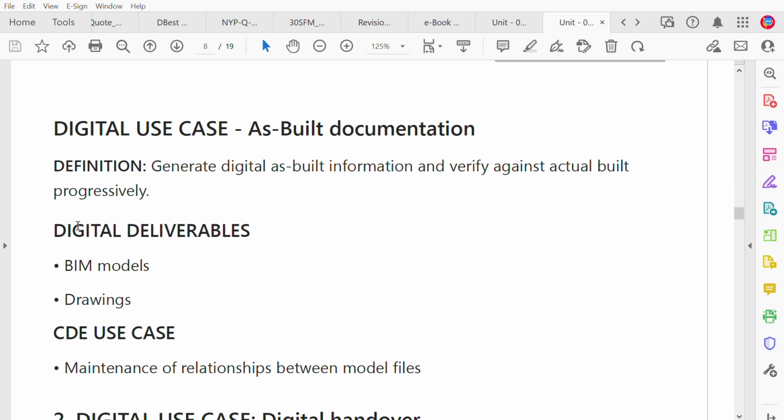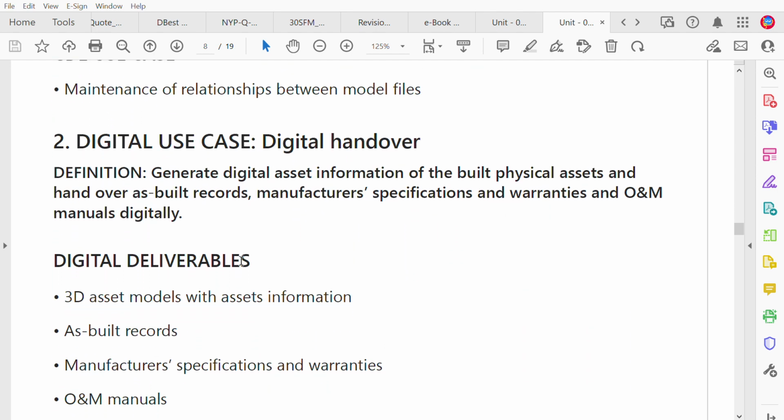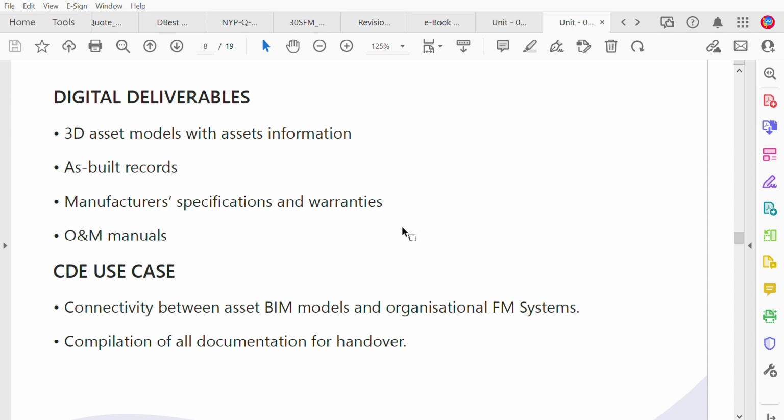What we use is a digital deliverable: BIM model, drawings, and sometimes CDE. CDE is the common data environment. Digital delivery also uses a digital handover, where you write in the manufacturer specification, warranties, and O&M. So with that, the 3D asset information is the as-built record, manufacturer specification, warranties, and O&M, which is part of it.